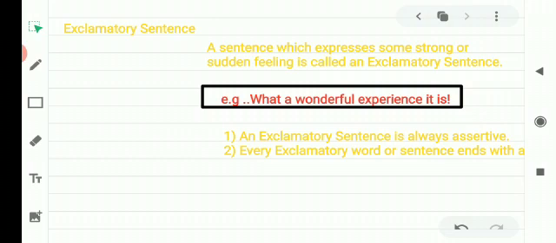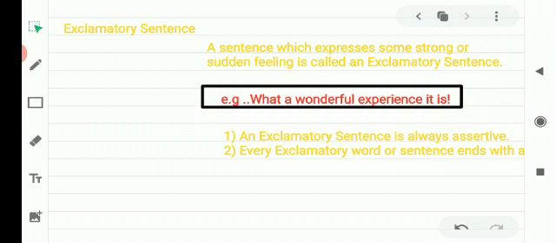What a wonderful animal the dinosaur is. Sudden feeling, strong feeling, surprise, wonder, a loss, like this. The sentences which express our feelings are called exclamatory sentences.